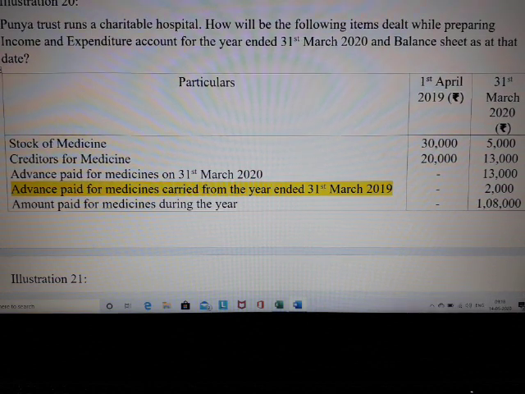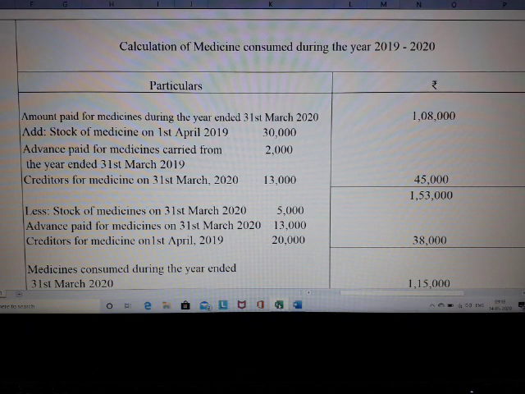So how are we going to work it out? Let's move on to the problem. First, you prepare the creditors for the medicines. Can you understand? So the calculation you are going to prepare is the calculation of the medicine consumed during the year. That's the objective which we have to find out. So you need to find the amount of medicine consumed during the year 1920. So prepare the particulars and amounts.